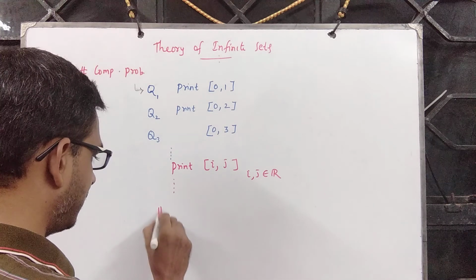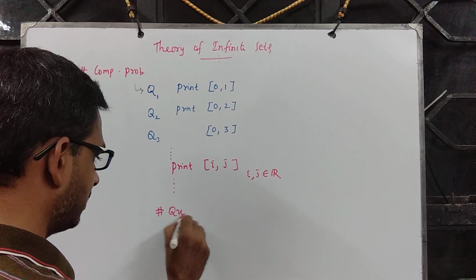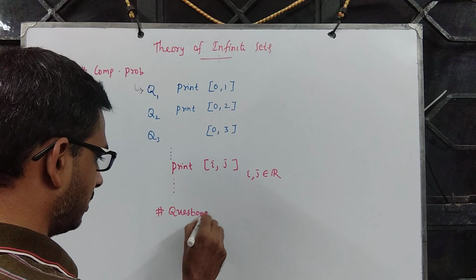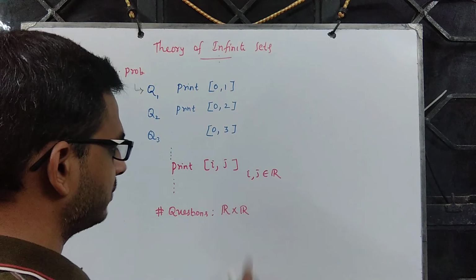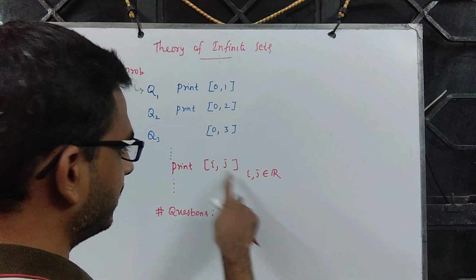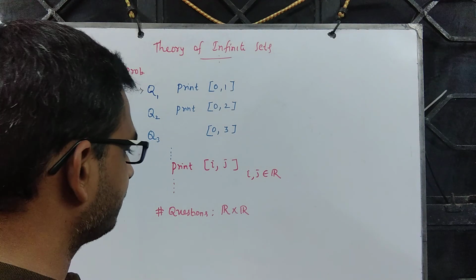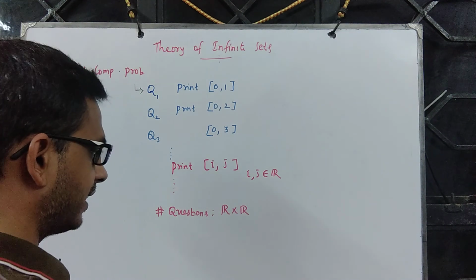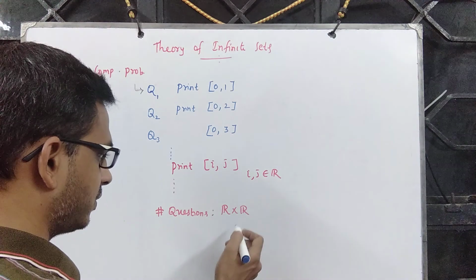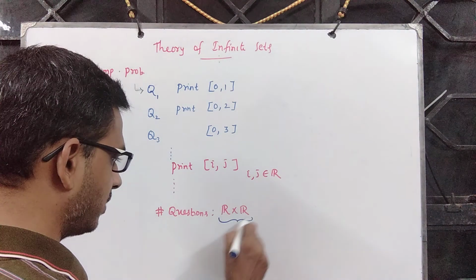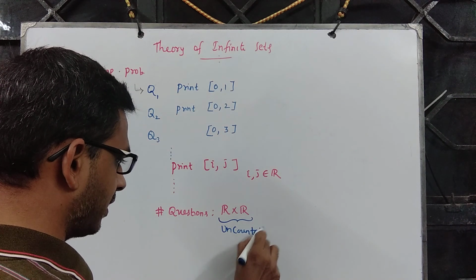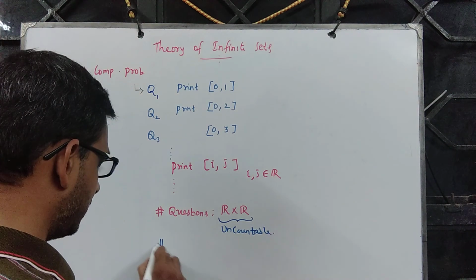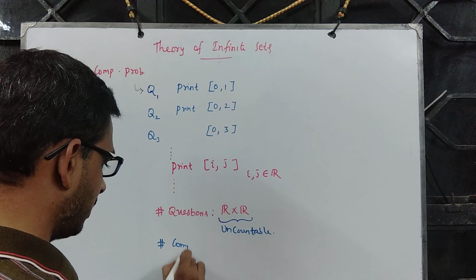The number of questions is precisely R cross R, because you look at all possible closed intervals [i, j]. We know that R itself is uncountable, so R cross R is uncountable, which means the number of computational problems is uncountable in nature.